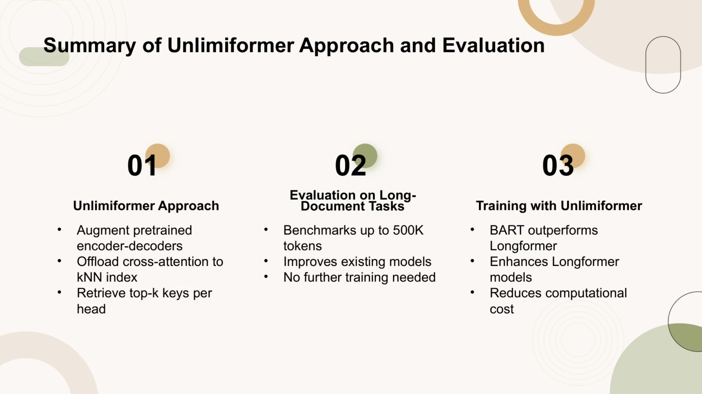Unlimiformer is designed to enhance pre-trained encoder-decoder models by offloading cross-attention computations to a k-nearest neighbors index. This approach allows each cross-attention head to retrieve and attend only to its top K keys, enabling the processing of unlimited length inputs. Evaluations on long document and book summarization benchmarks, with inputs as long as 500,000 tokens, demonstrate that Unlimiformer improves model performance without requiring additional training. When integrated into training, Unlimiformer not only boosts the performance of smaller models like BART to surpass larger longformer-based models, but also further enhances the performance of longformer models while reducing computational costs.